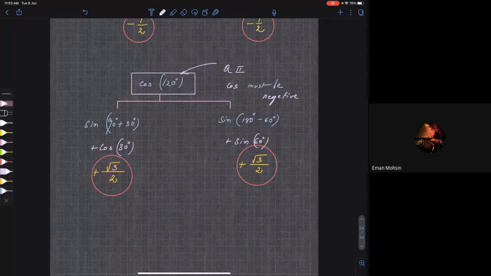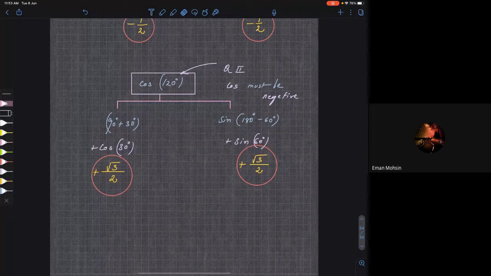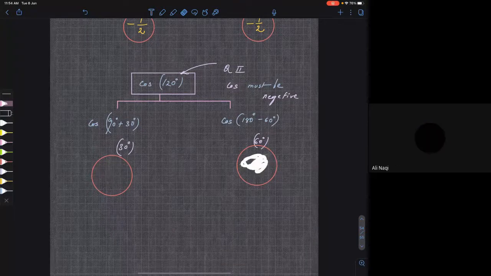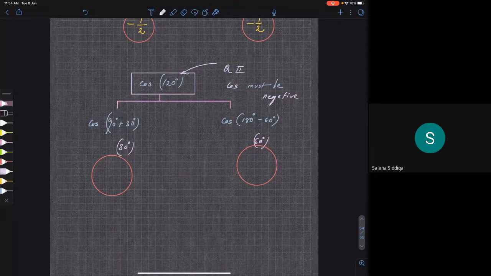Clear? So here we don't have sine, we have cos. Now whenever you have 90 plus 30 or something like that, sine will become cos and cos will become sine. So what will you get here? Sine.